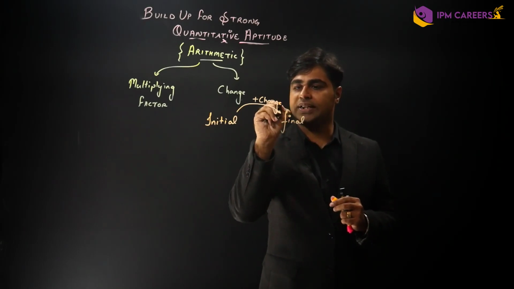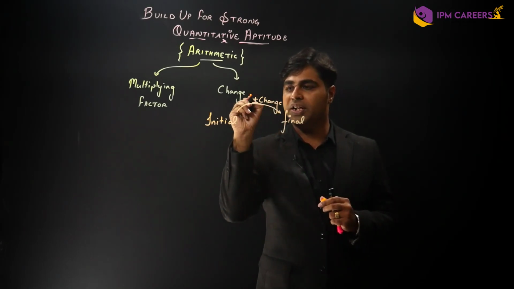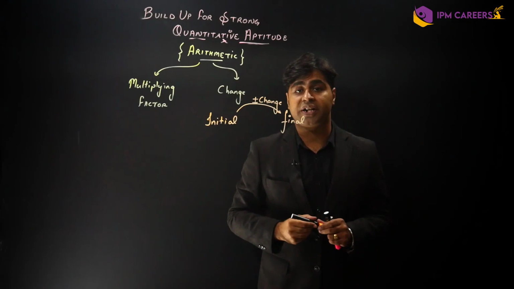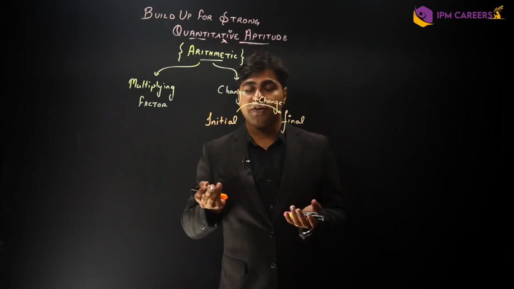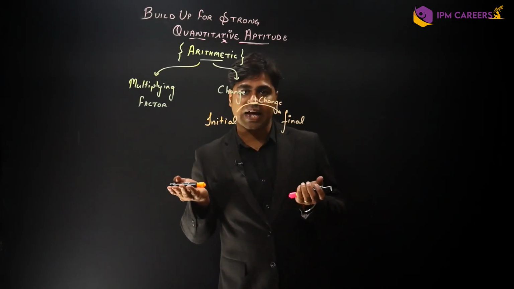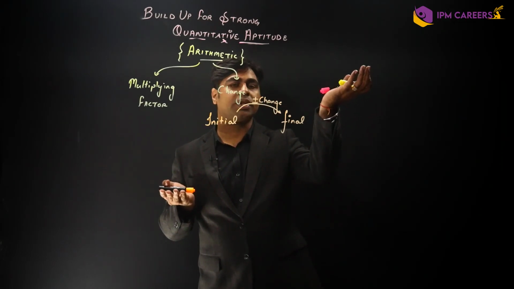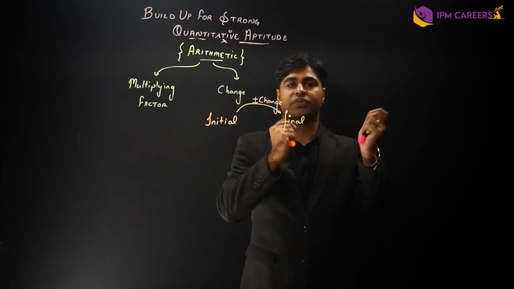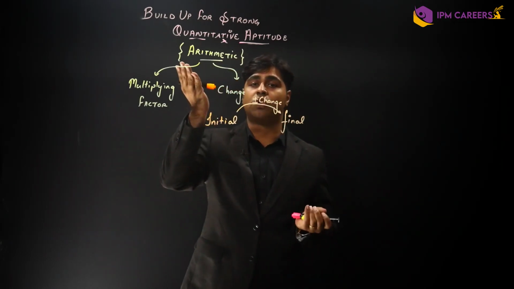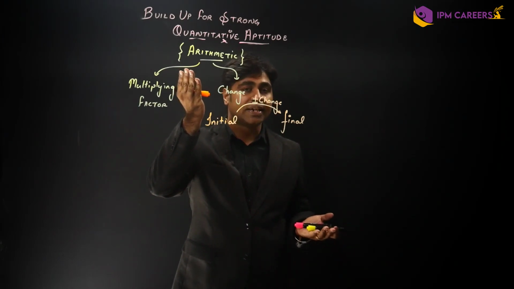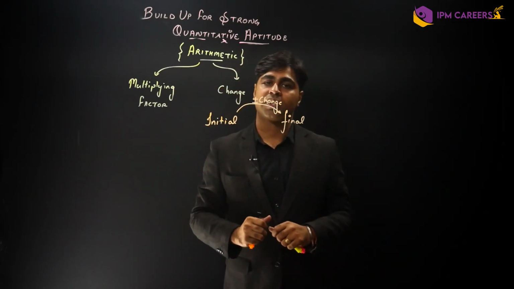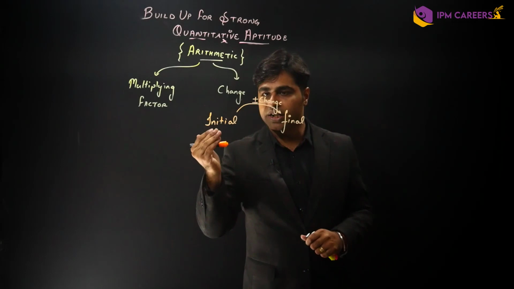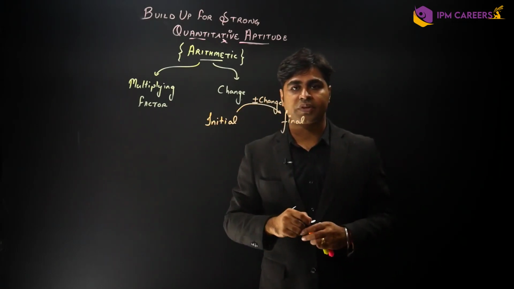Now, who says that the change can only be positive in nature? It can also be negative in nature, right? So, if the initial quantity is less and the final quantity is more, then the change is positive. And if the initial quantity is more and the final quantity is less, then the change is negative. Now, this is what we call initial, change and final, right?